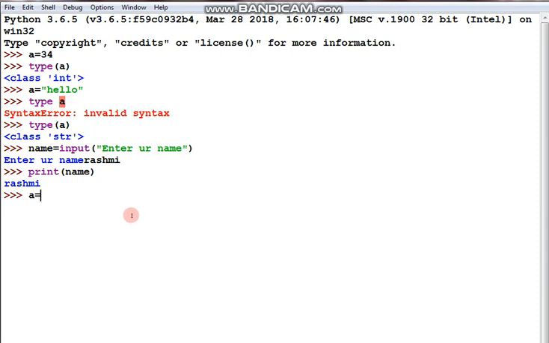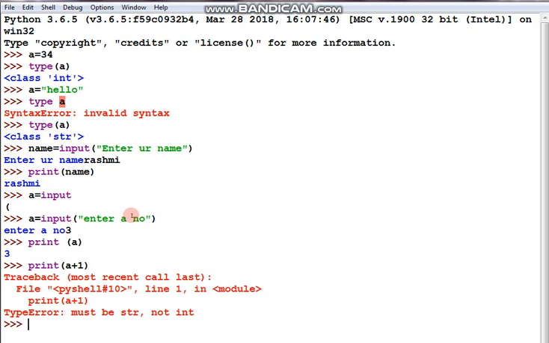So a equal to input enter a number. Fine. Now I'm putting here 3. Now when I'm printing a, that is fine, it will print 3, but let's do like this, a plus 1.